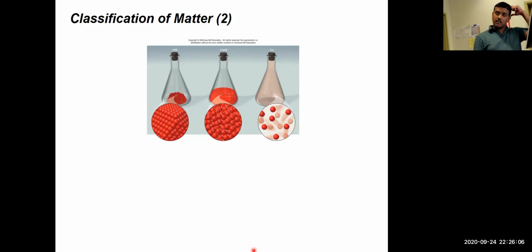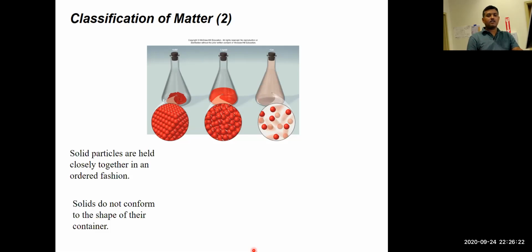So let's see the different types of matter as we are trying to classify the matter. Matter by definition again is anything that has mass and occupies volume. So let's look into three different forms of matter that you can experience. One is a solid.